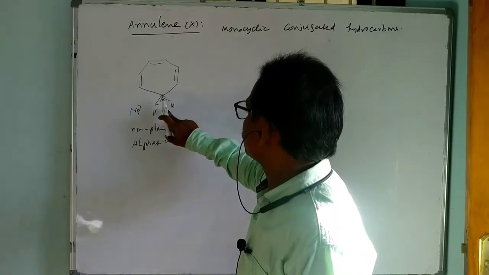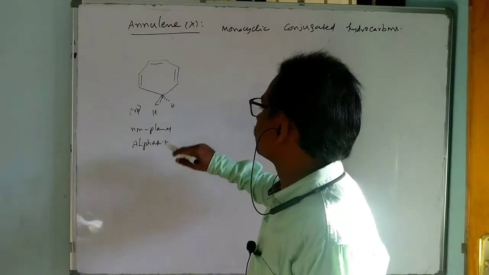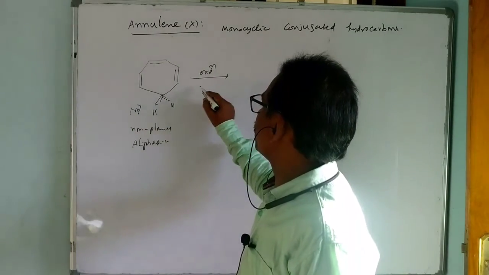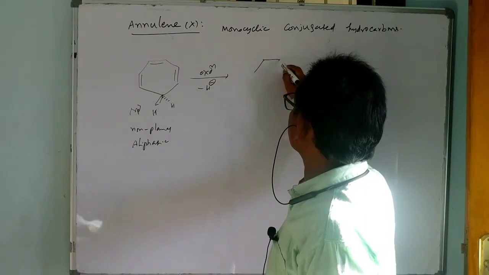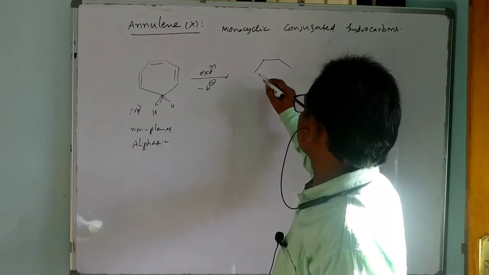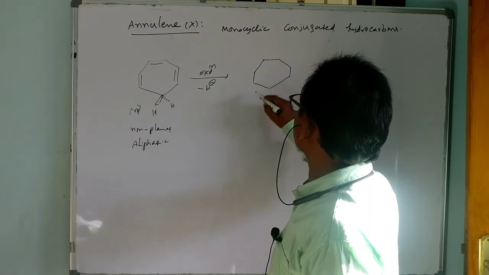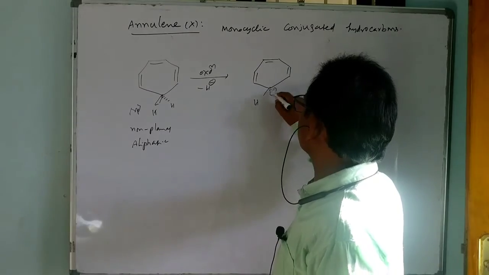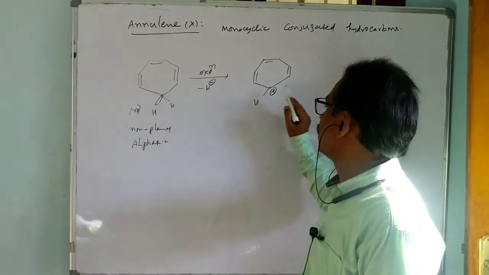That means suppose it involves oxidation, that means by losing of hydride, H minus, it is converted into like